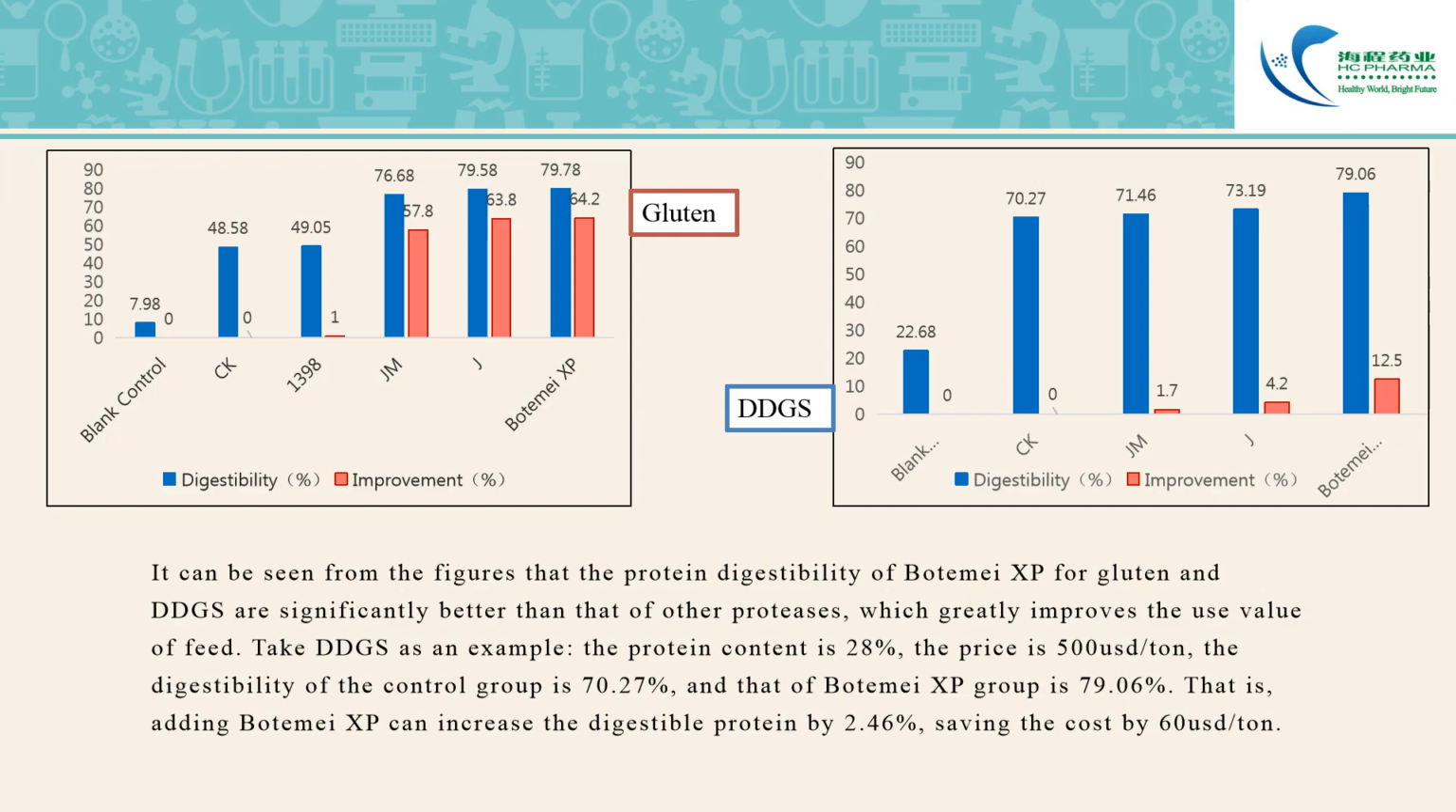Take DDGS as an example. The protein content is 28%. The price is $500 per ton. The digestibility of the control group is 70.27%, and that of the Botemei XP group is 79.06%. That is, adding Botemei XP can increase the digestible protein by 2.46%, saving the cost by $60 per ton.